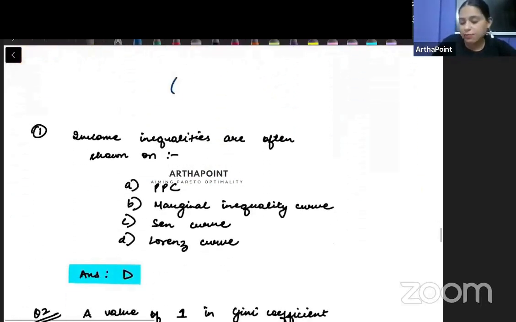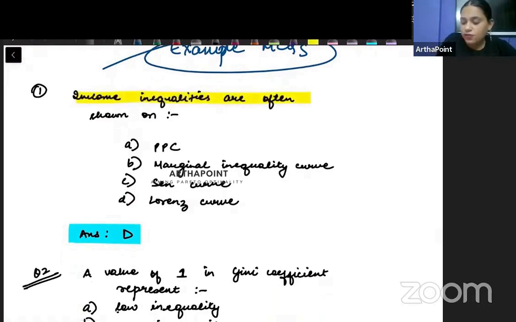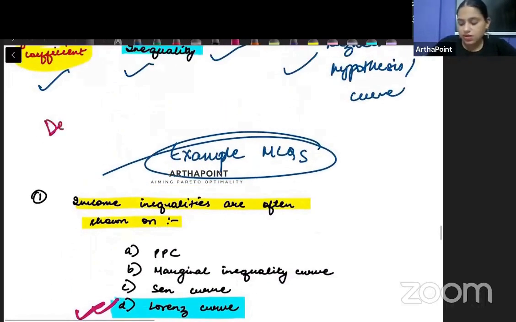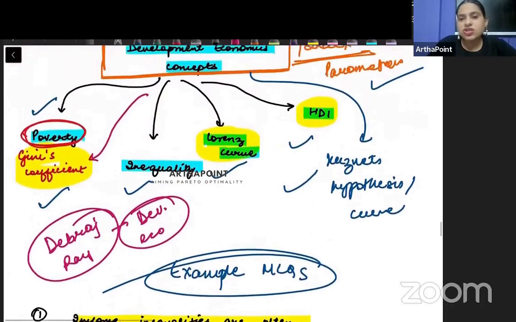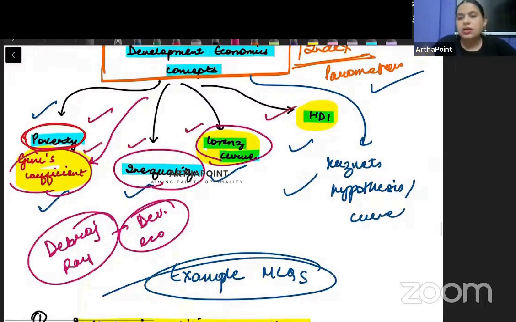Let me again give you some example MCQs. Read out the first one, beta. It says income inequality is often shown by. So we know what shows income inequality. It is the Lorenz curve that shows income inequality. Right? So you know the answer to this, right? Beta, Debraj Ray is a good book for development economics, but I would just suggest you can just go through these topics in particular rather than picking up the entire development economics at this point.